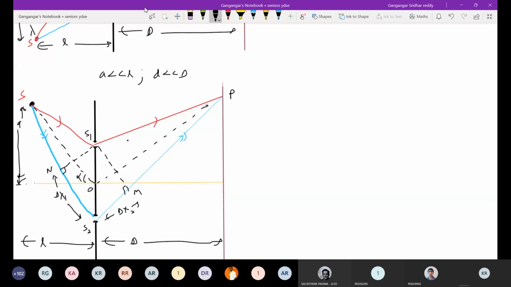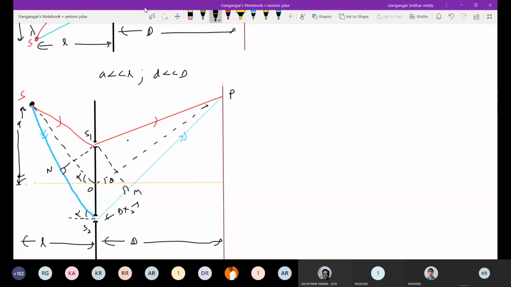I'll call this alpha. This will be theta. How to bring that? You directly proceed from here. You directly proceed with this. And the same. I'll erase delta x1. Angle made by it, let it be alpha.